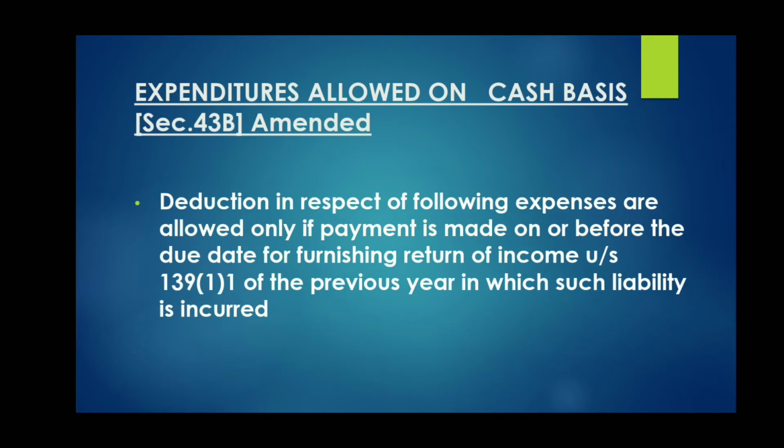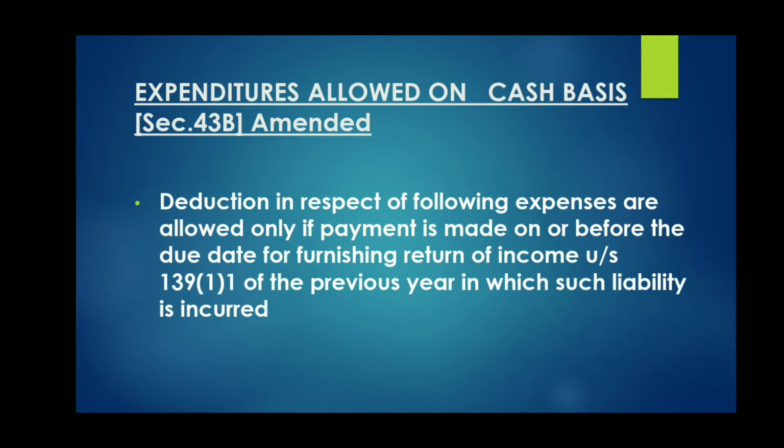So by what time should the payments mentioned under section 43B be done? The answer is before filing returns. So we file returns, if you are dealing in international transactions, by 30th November of the assessment year.